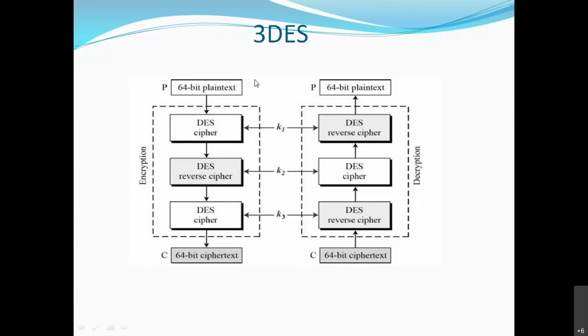One block is encrypted using a 56-bit key, and whatever is the output ciphertext of the first encryption is again encrypted by a second key. So again 16 rounds using the second key, and that is given to the receiver. At the receiver side, he will decrypt using the second key, and then again decrypt using the first key.